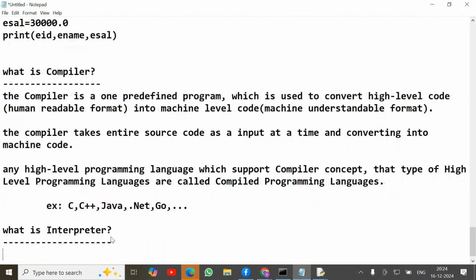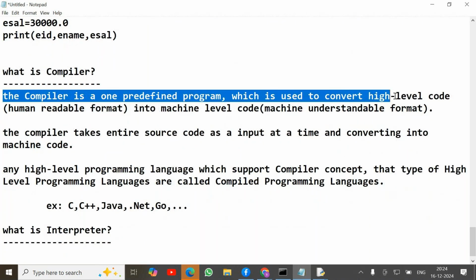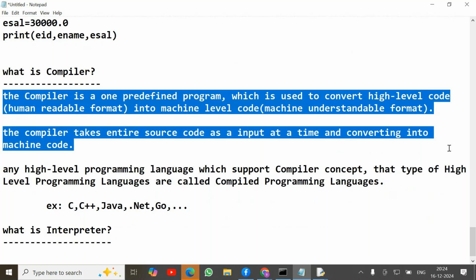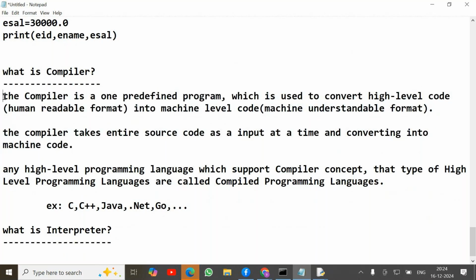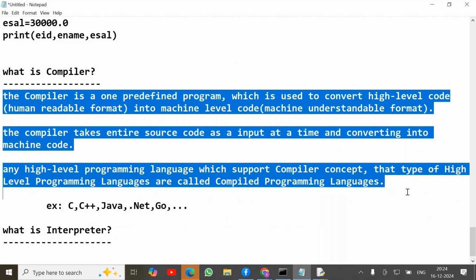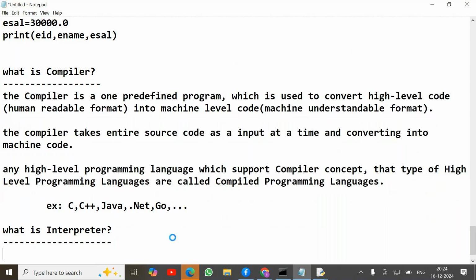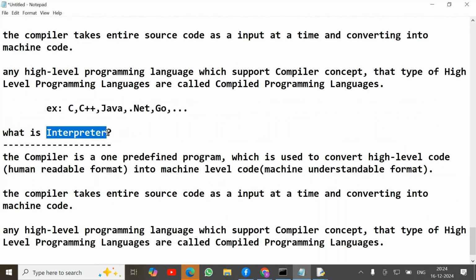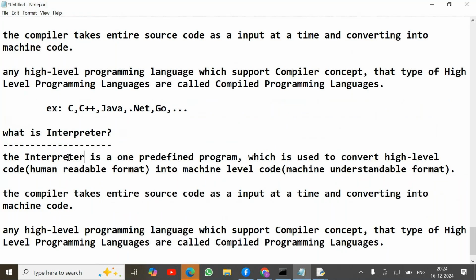The interpreter is a predefined program which is used to convert high level code into machine level code.